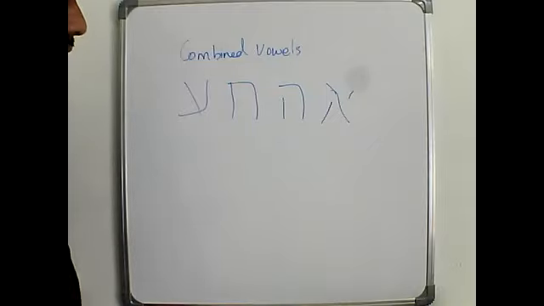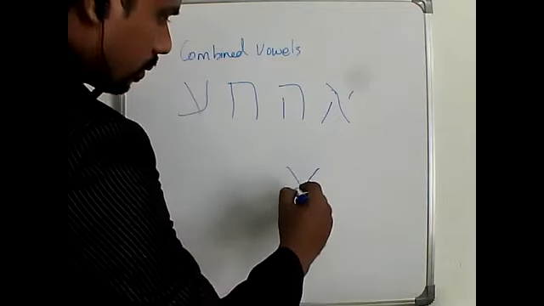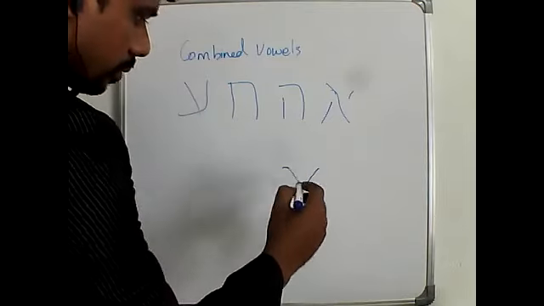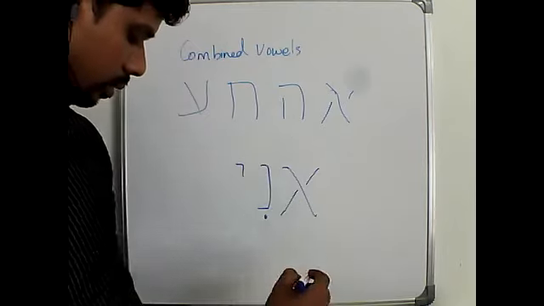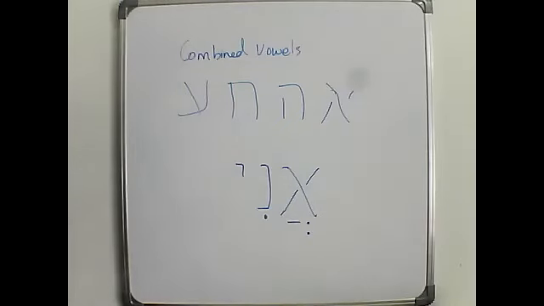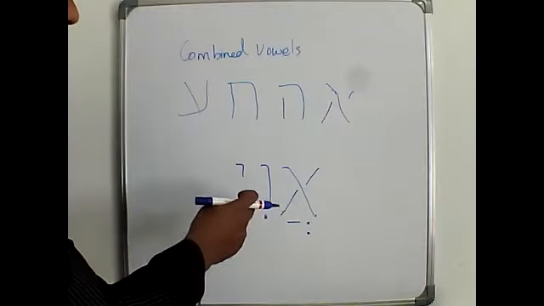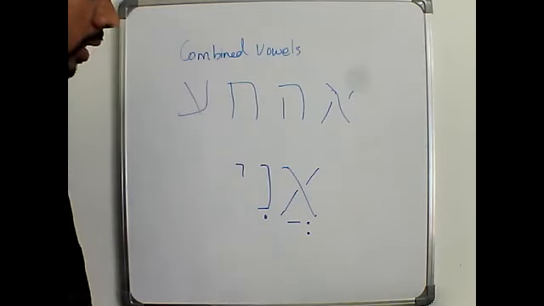Let me give some examples. So what is this? Ani. Ani. So here we see patak along with seva.